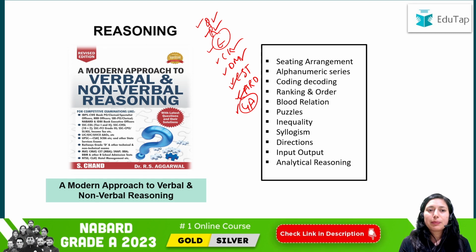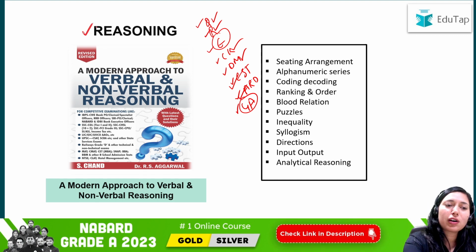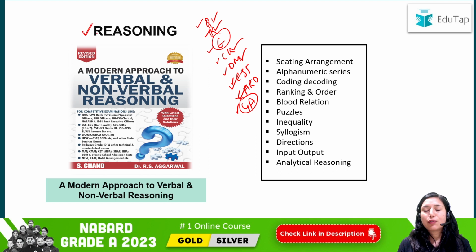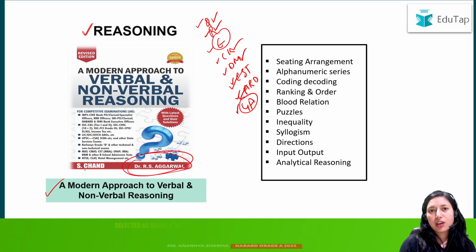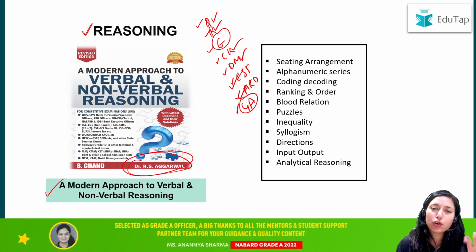As you can see in the picture, first of all let's talk about reasoning. For reasoning, what we recommend is this book, A Modern Approach to Verbal and Non-Verbal Reasoning by R.S. Agrawal, which is considered best. This is a very good book if you want a source for reasoning. This book has all kinds of questions that you can refer to for the preparation of NABARD Grade A. This is one of the very good sources for reasoning.